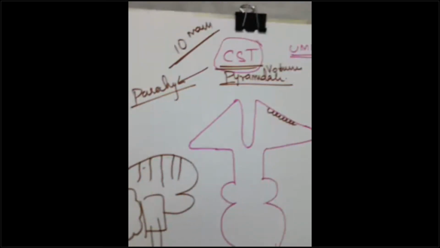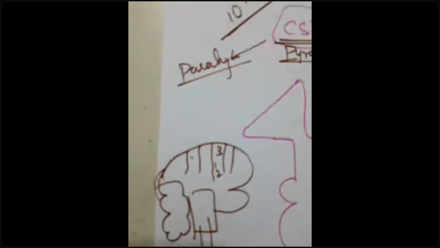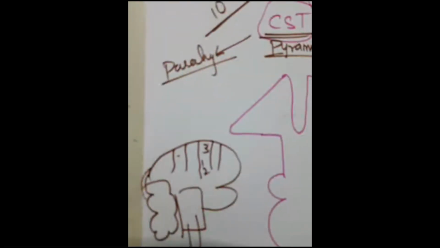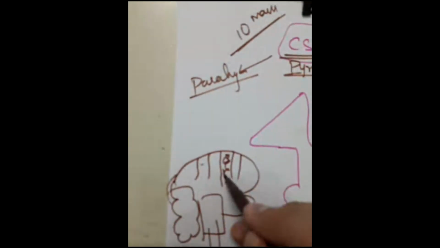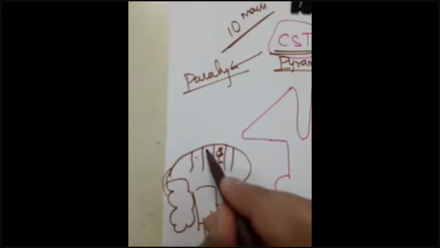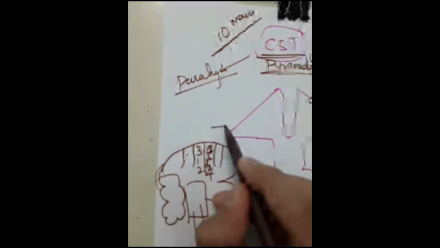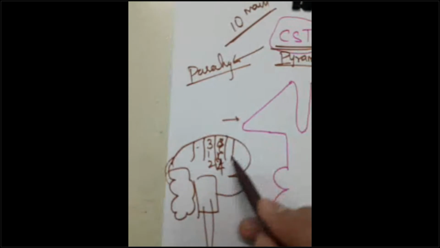The primary somatosensory area has the numbers 3, 1, 2. I'm sorry, the primary motor area is number 4. This is the anterior aspect, and this is the posterior.